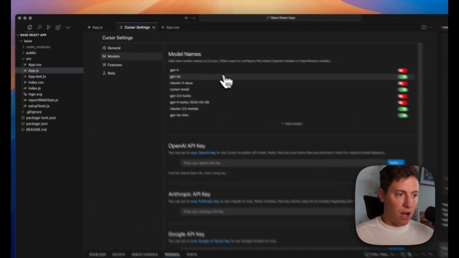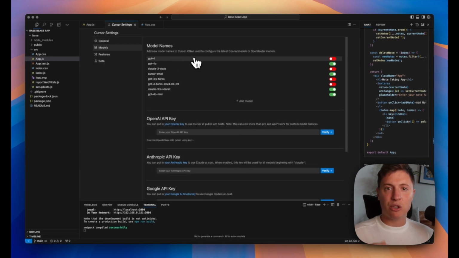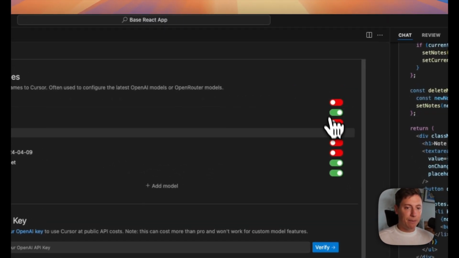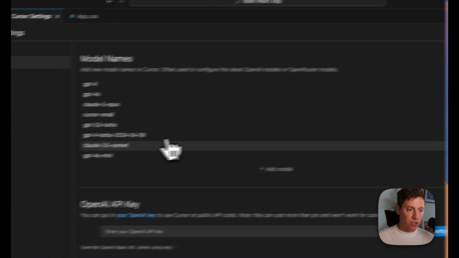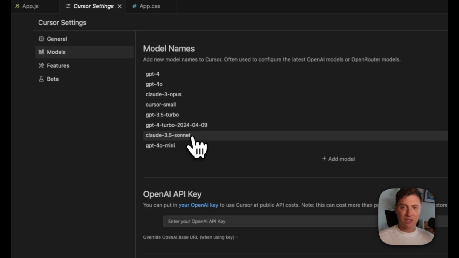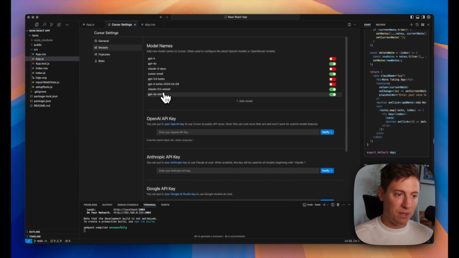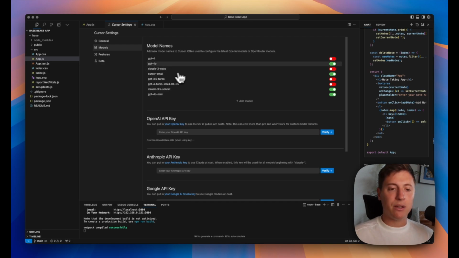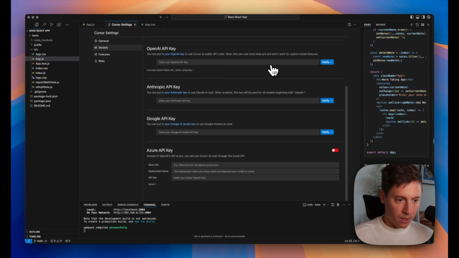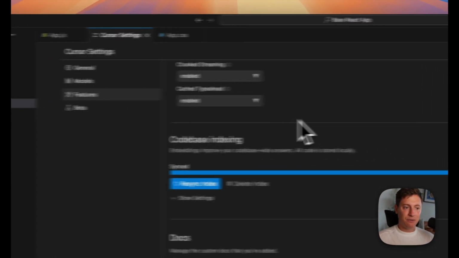And where we'll start off is the models, right? So we want to make sure we have the right AI models in use. We want to make sure we have the best AI models doing our work for us. So I disabled some of the weaker models. We're mostly going to be using Claude 3.5 Sonnet, but just in case other backup ones need to be used, I left on GPT 4.0 and a couple others. So make sure to pause here, copy these over. And then where we're going to go next is into features.